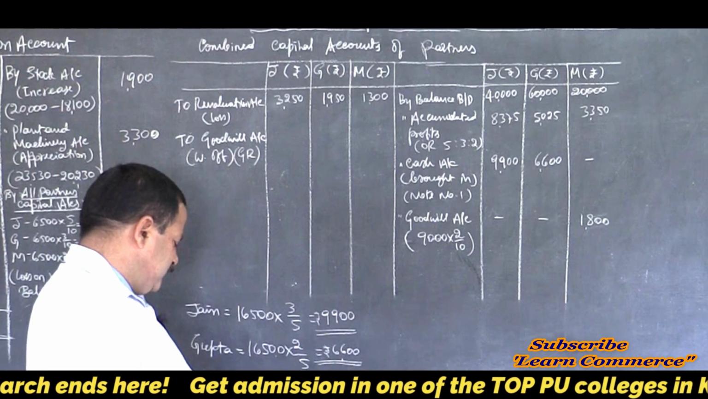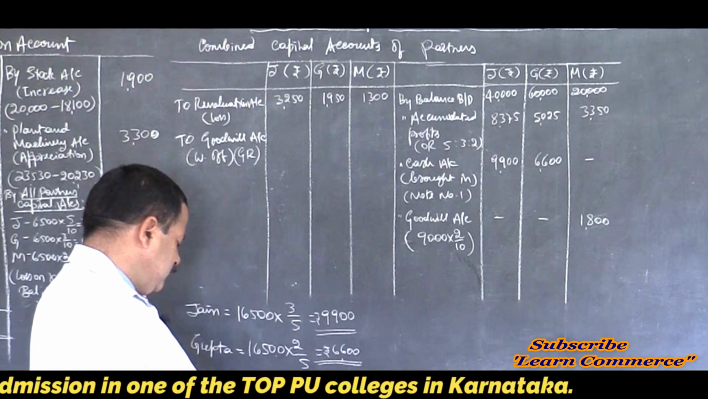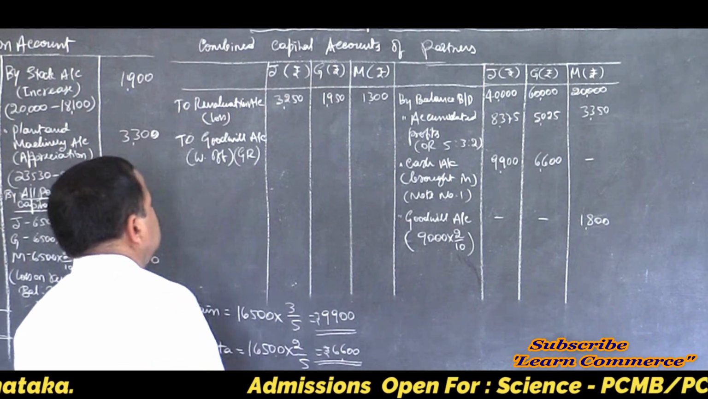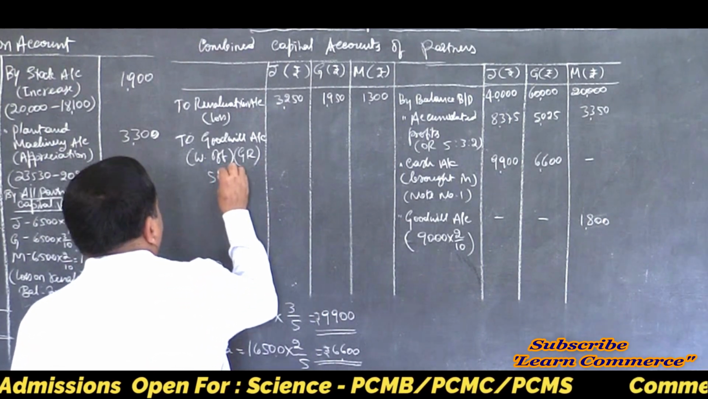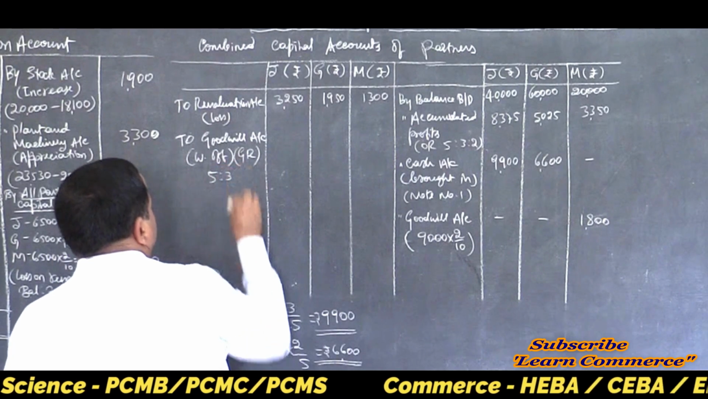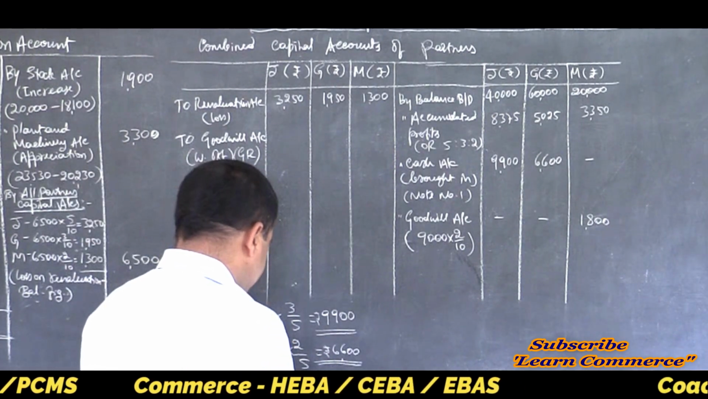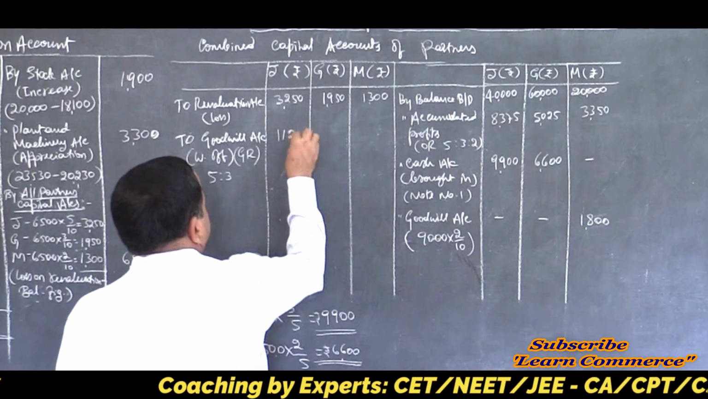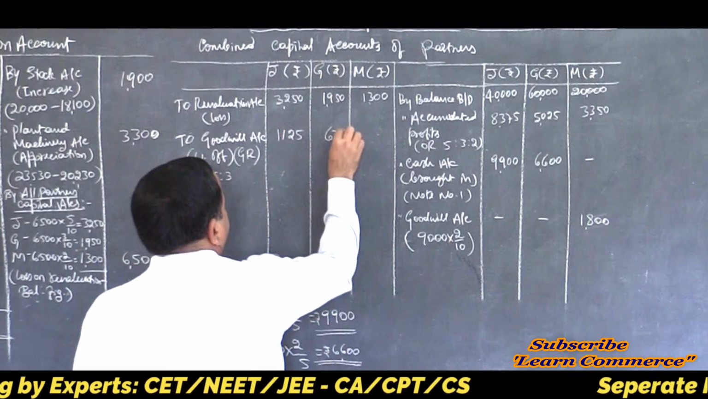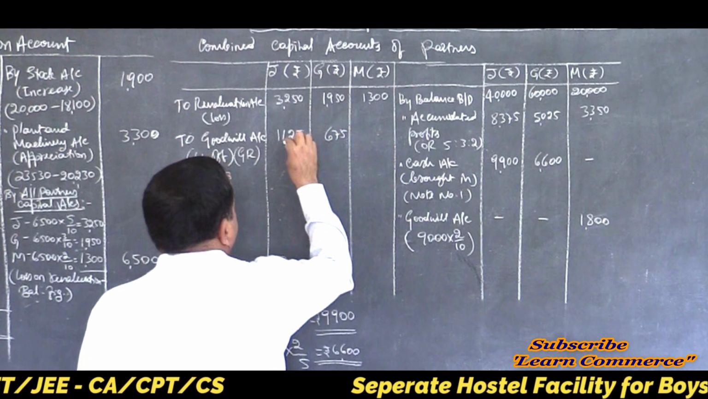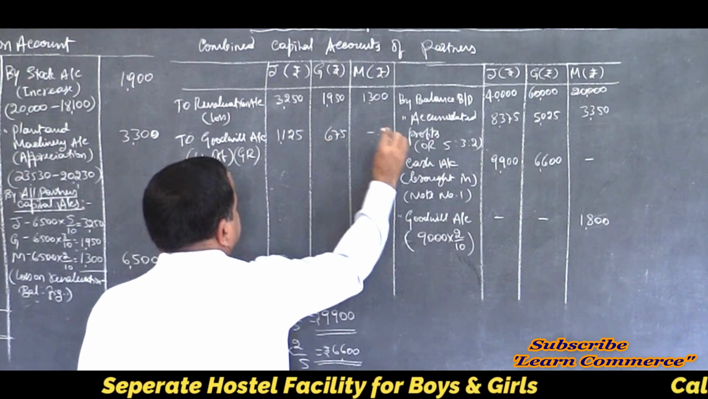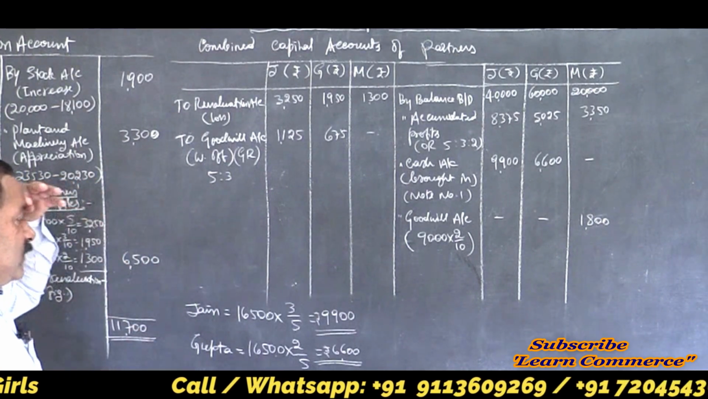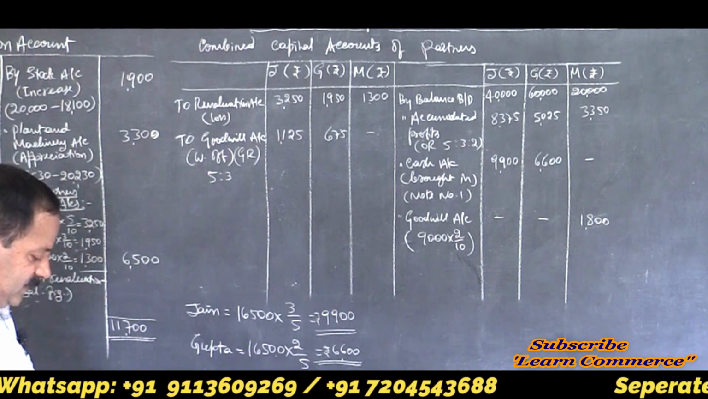So goodwill account, written off, how much? The ratio was the old ratio itself, 5:3. So it will come as 1,125 and 675. Total will be 1,800. Yes, it is correct.